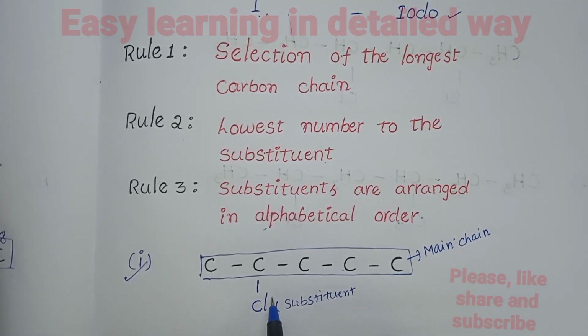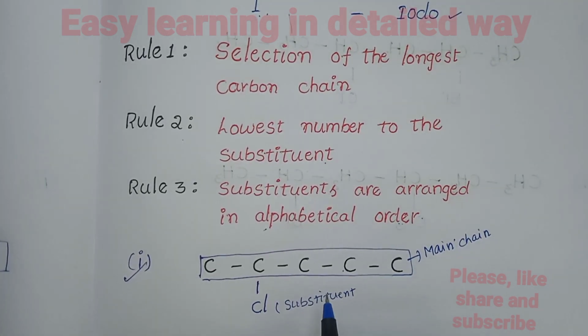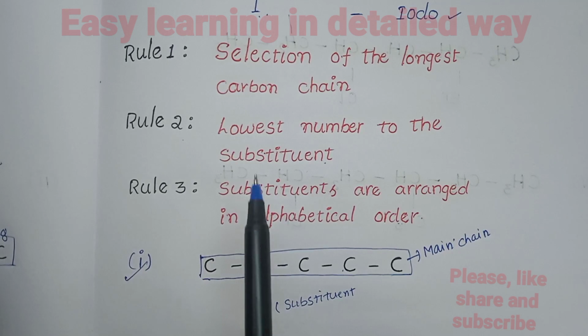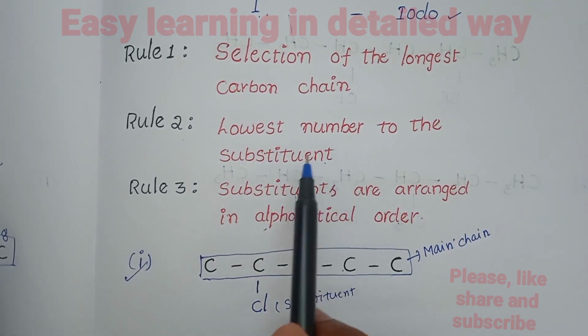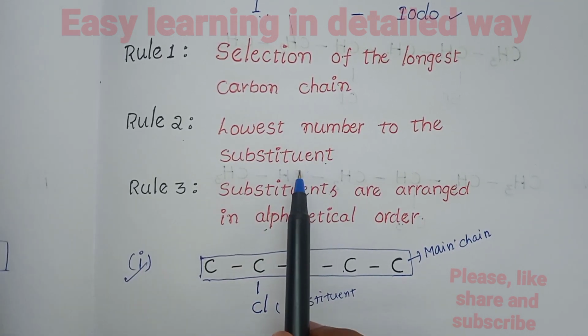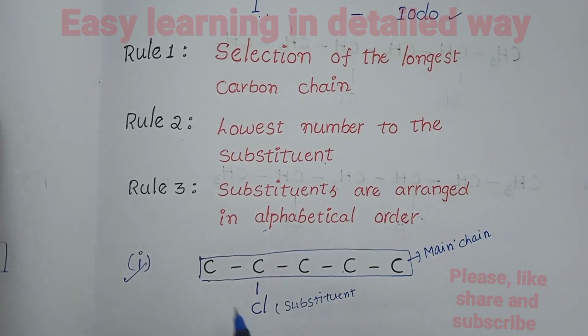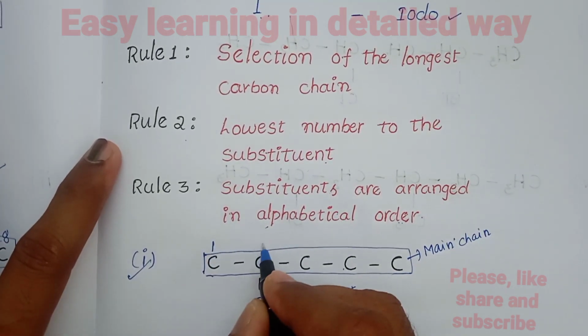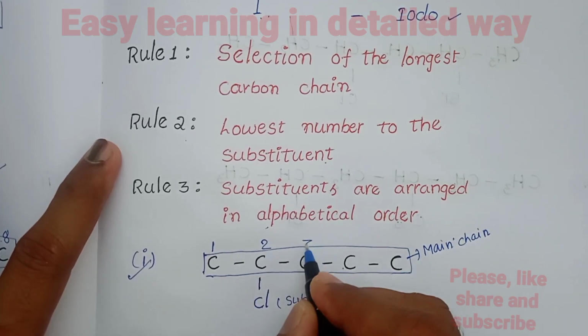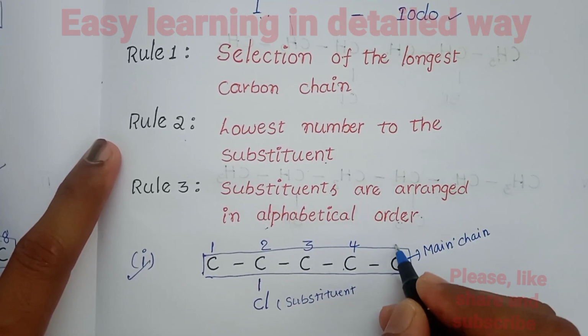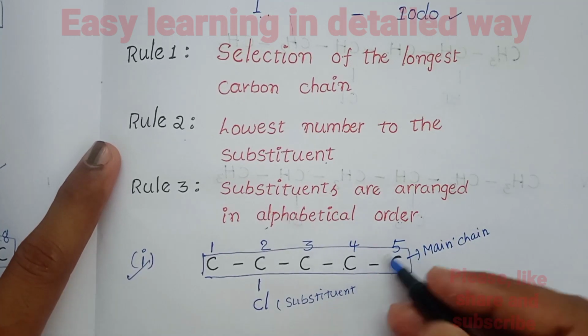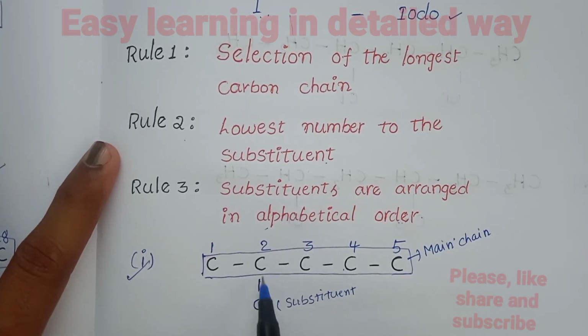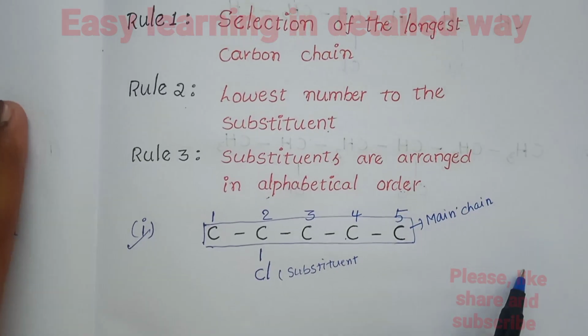Numbering from the left hand side and the right hand side are two ways to number the carbon atoms of the main chain. Rule number 2 says lowest number to the substituent. Numbering from the left hand side, 1, 2, 3, 4 and 5, the substituent gets number 2.